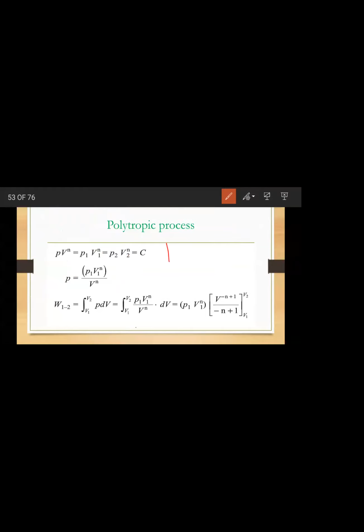So let us say PV power n is equal to constant. This is the governing equation, correct? So if I want to write for state 1, the first initial point, how can I write P1 V1 power n is equal to constant? Can I write like this? So if I want to write for final state, that is point 2, I will write P2 V2 power n is equal to constant.